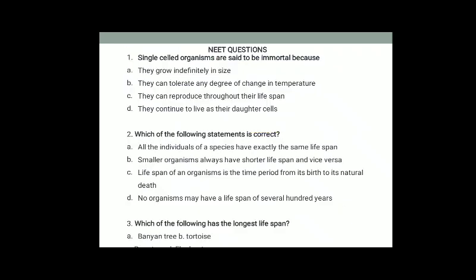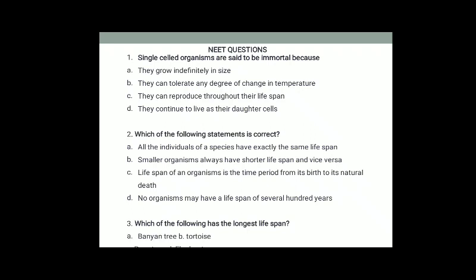Next, we discuss some of the important NEET questions. First one, single-celled organisms are said to be immortal because they grow indefinitely in size, they can tolerate any degree of change in temperature, they can reproduce throughout their lifespan, they continue to live as their daughter cells. The correct answer is option D, that is, they continue to live as their daughter cells. No individual is immortal except single-celled organisms such as amoeba. It is due to the fact that they divide and continue to live as their daughter cells.